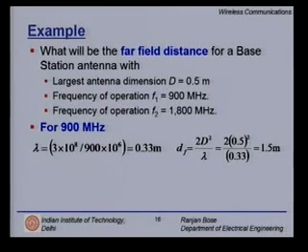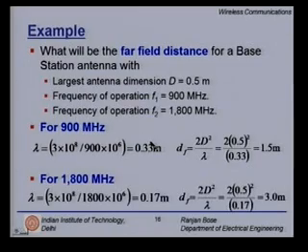What will happen to this 1.5 meters if you now start operating in the other band, which is 1800 megahertz? The other dimension d is the same. So, first we calculate the wavelength. Frequency is doubled, so the wavelength must be half. So, the dF is calculated to be 3 meters. Very interesting. As we go to higher and higher frequency bands, my far field distance moves farther and farther away from the transmitter. But again, 3 meters is not too bad.